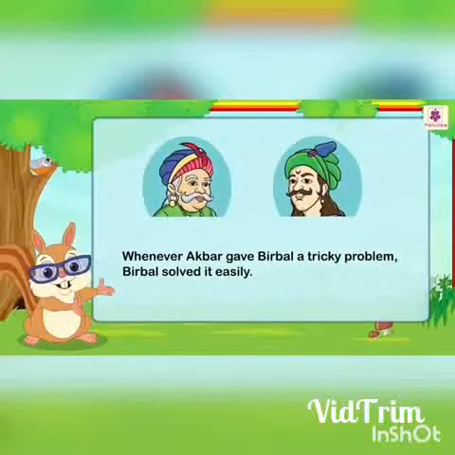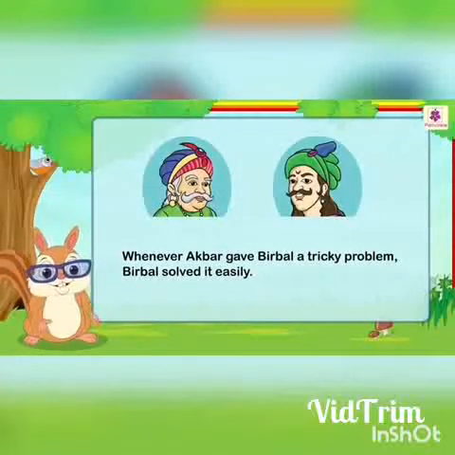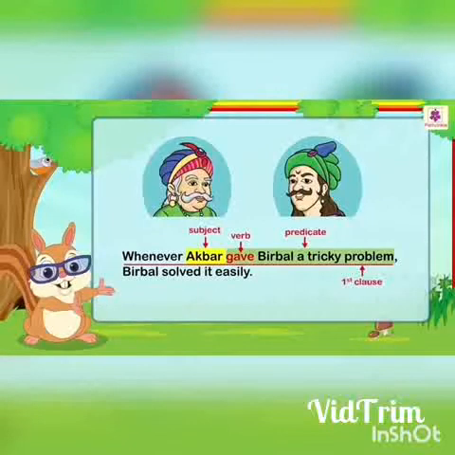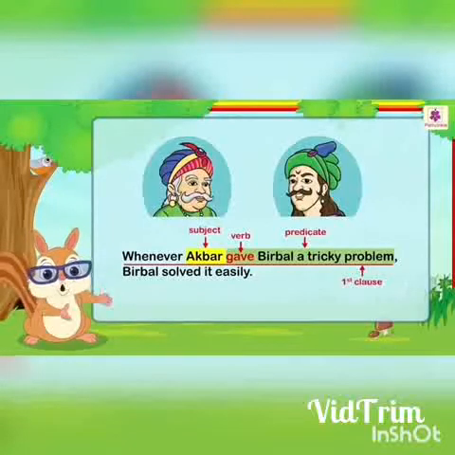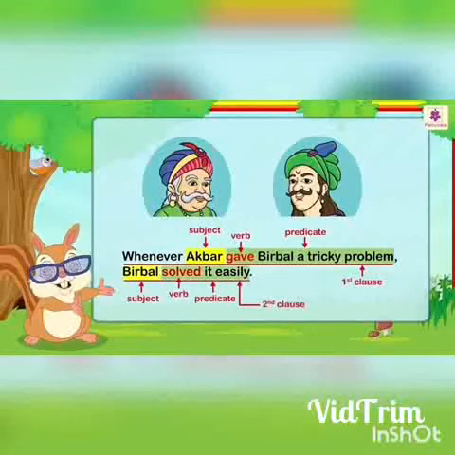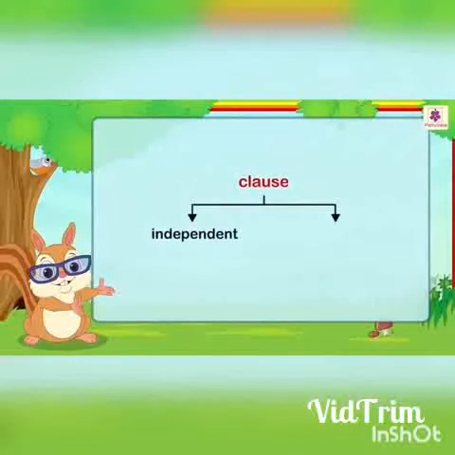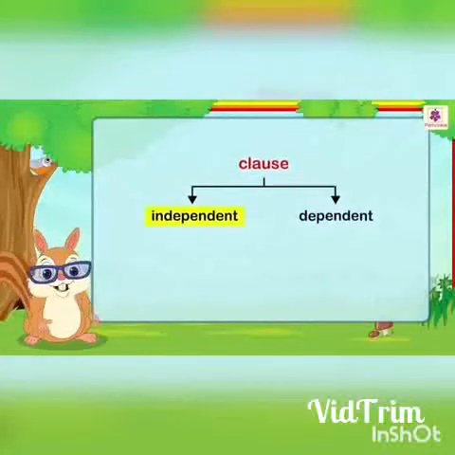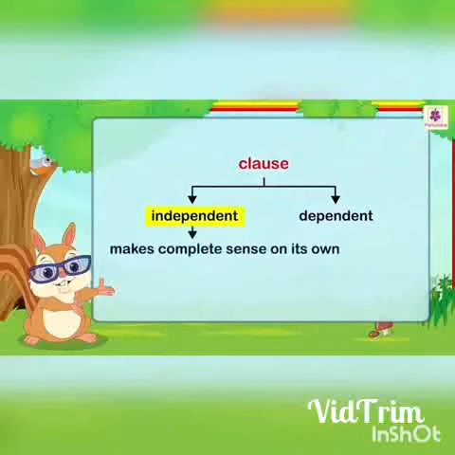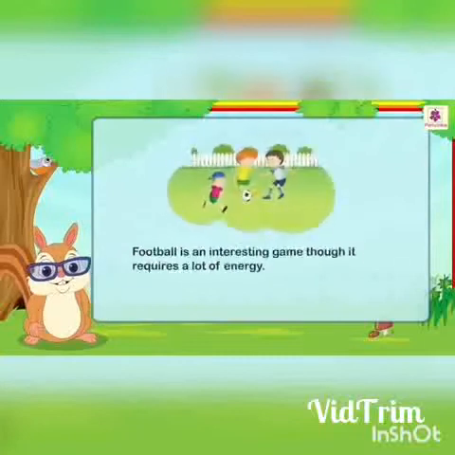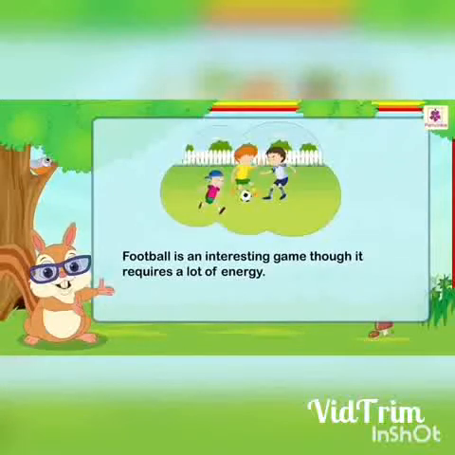Whenever Akbar gave Birbal a tricky problem, Birbal solved it easily. Here the two clauses are, whenever Akbar gave Birbal a tricky problem, and Birbal solved it easily. A clause is either independent or dependent. An independent clause makes complete sense on its own. For example, football is an interesting game, though it requires a lot of energy.